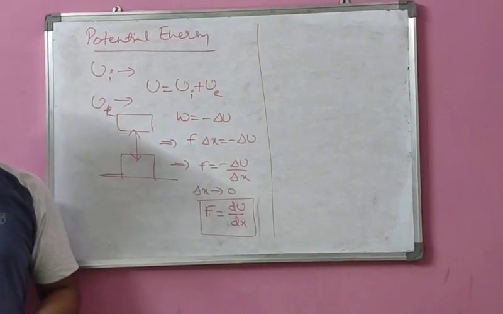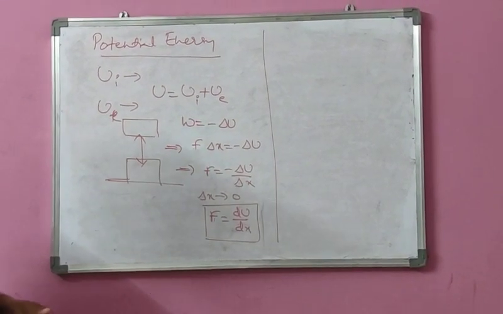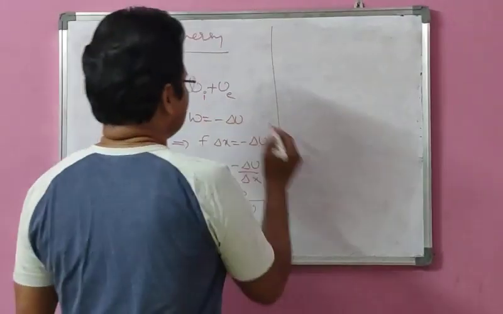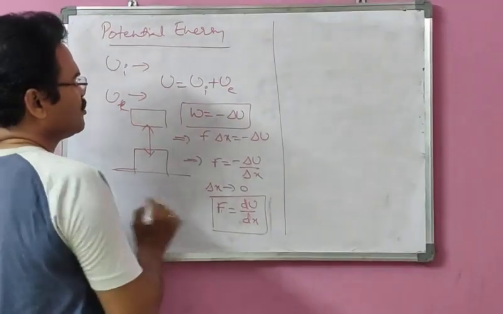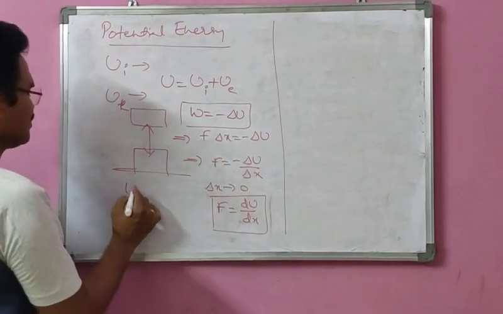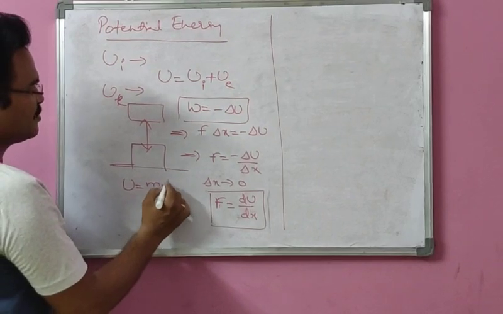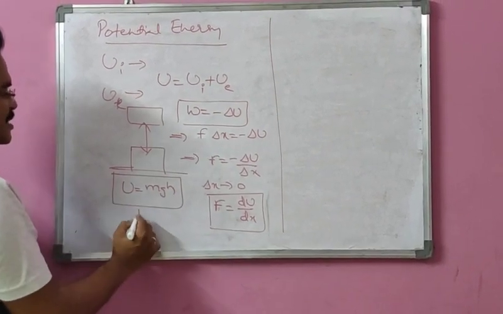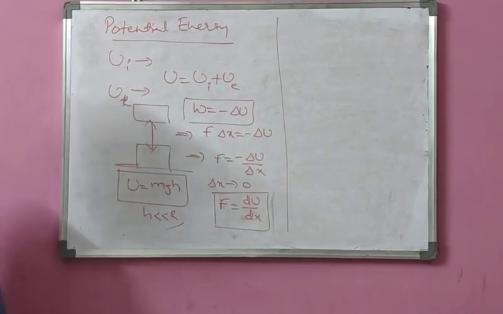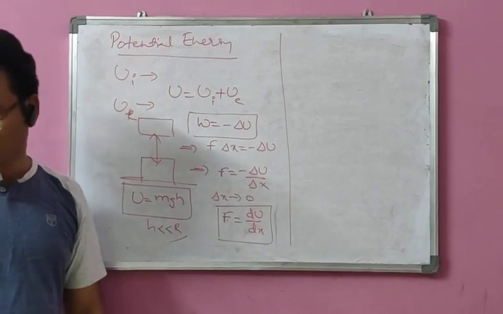Let us take some other formula, the mechanical energy form that we are going to use in the case of problems. Generally, work done equals potential energy. In this case, the potential energy formula comes out to be mg times the displacement h, provided h is much less than the radius of the earth. U equal to mgh, provided h is much less than r. So this is the expression for potential energy.